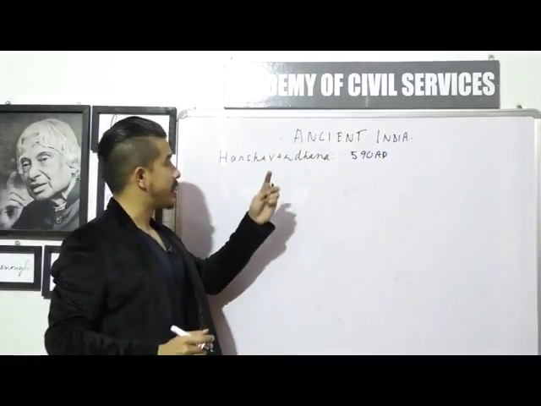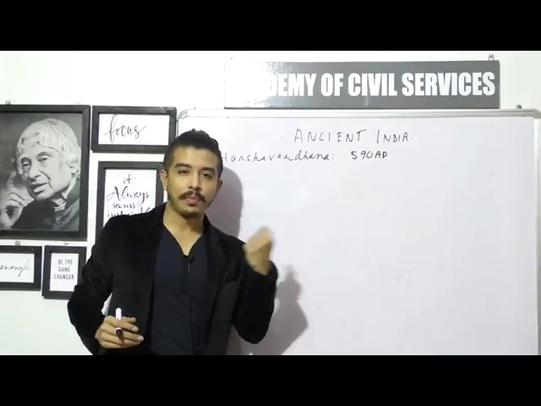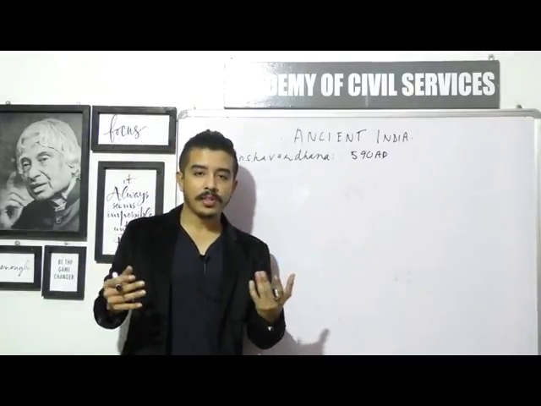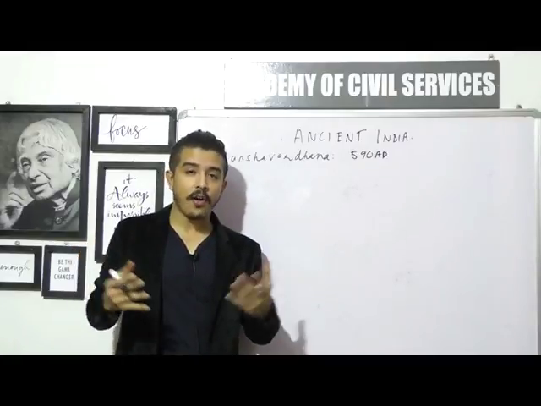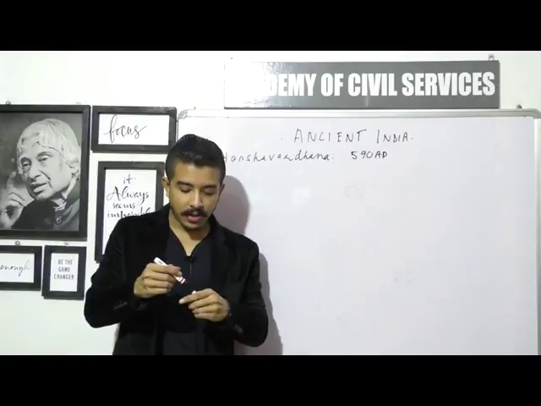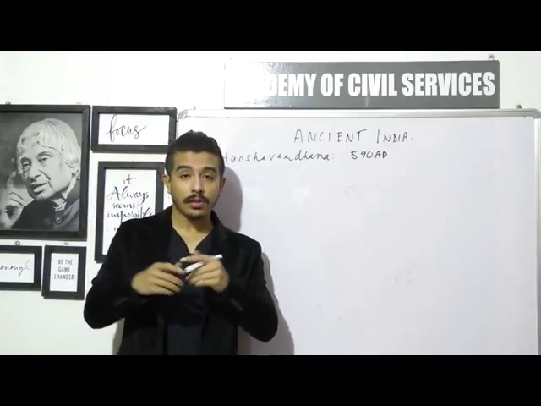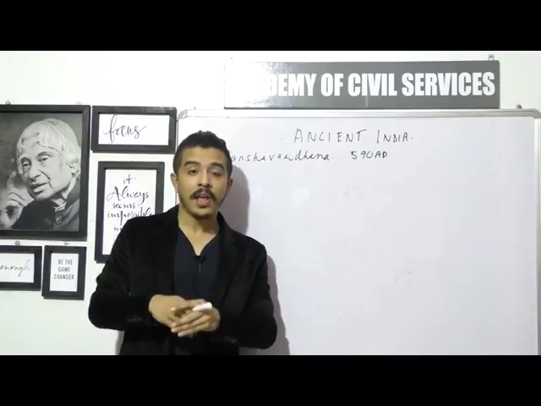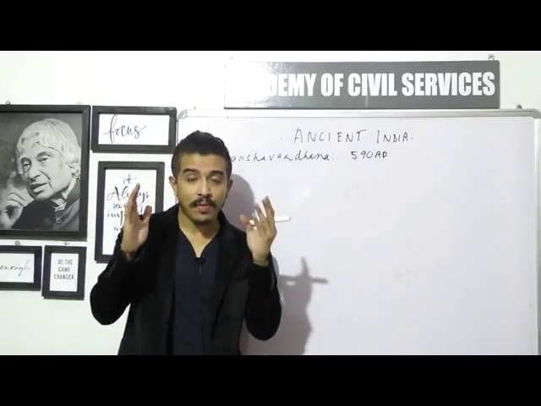So you can see that 590 is towards the later part of the Gupta age. So the great Gupta rulers like Chandragupta and all, they had already died, and the Hunas had already attacked the kingdom of India, and the Gupta power was slowly coming down, and the trade was also slowly reducing in India, which gave rise to the particular circumstances which defined the times of Harshavardhana.